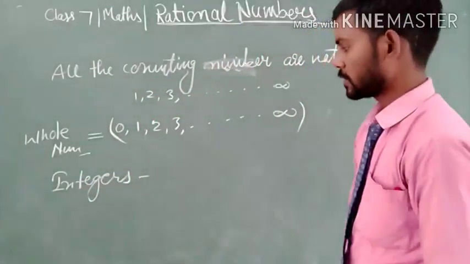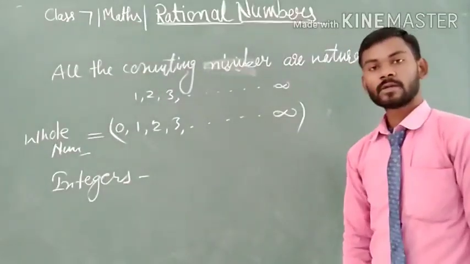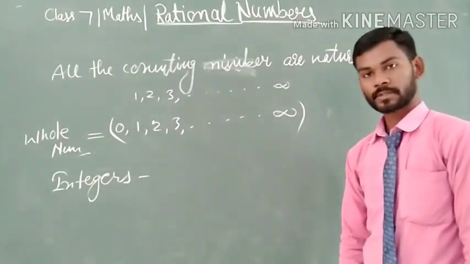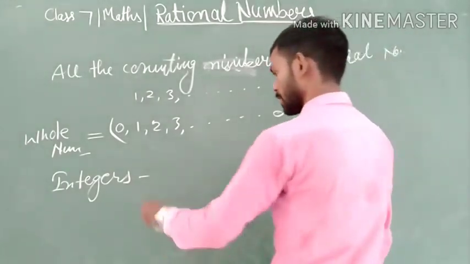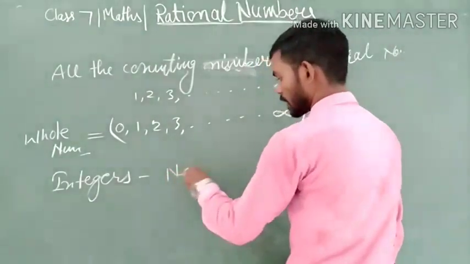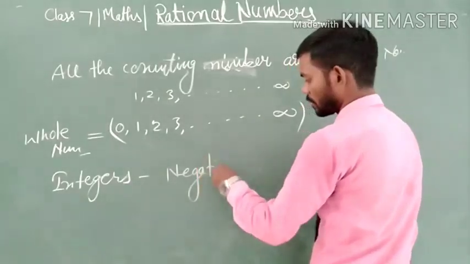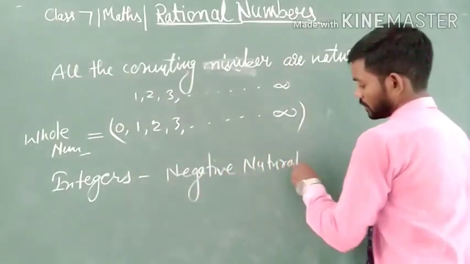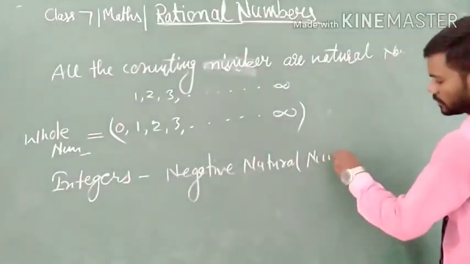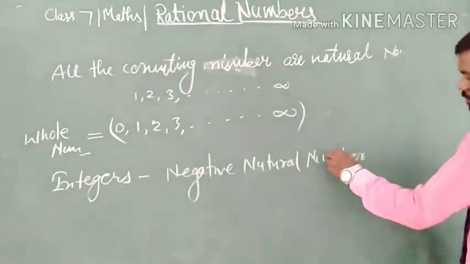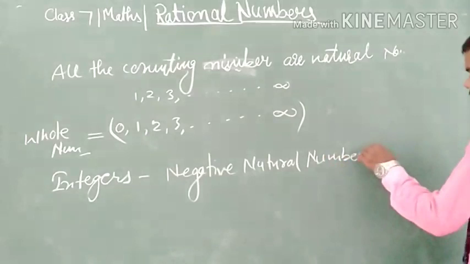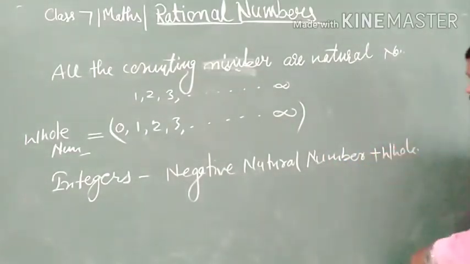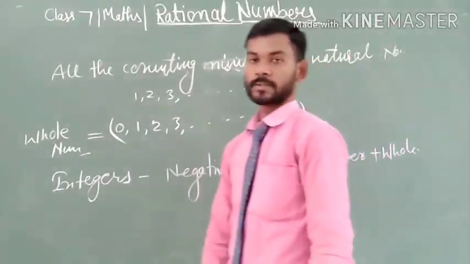What are the integers? We say that the negative natural numbers with the whole numbers are called integers.